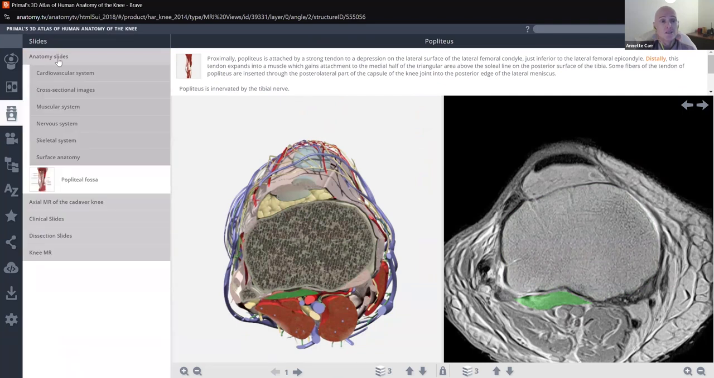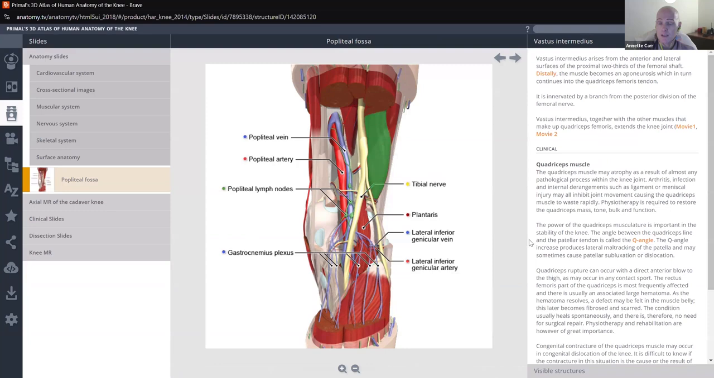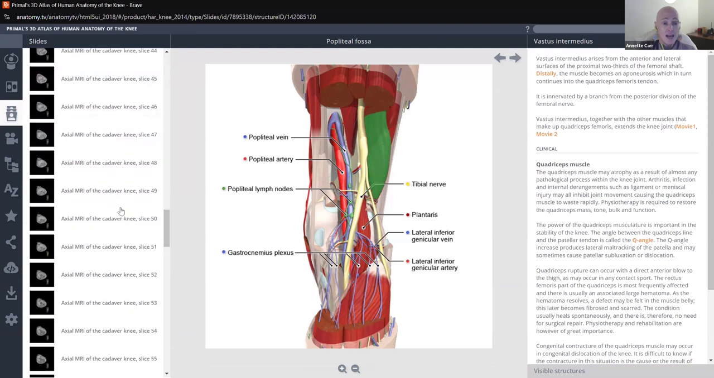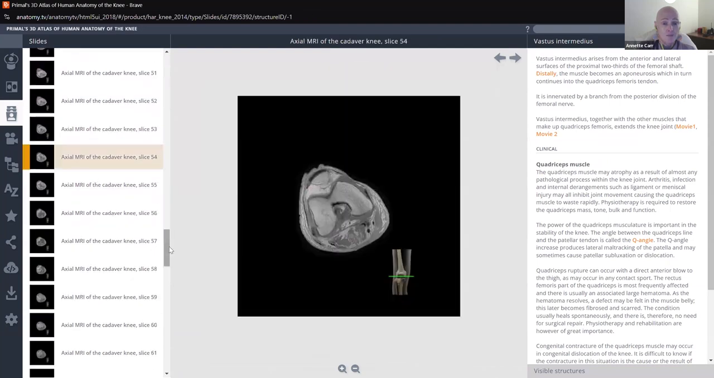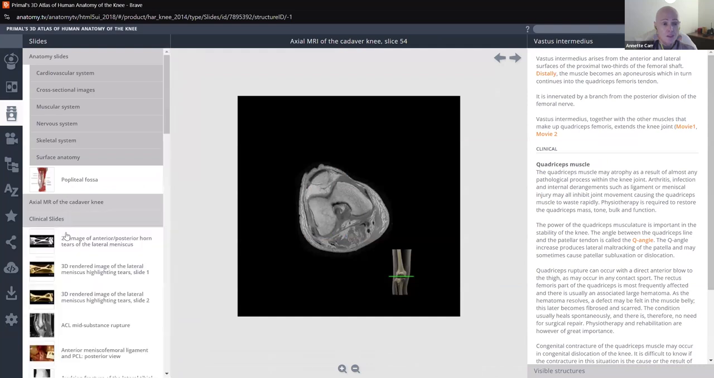Okay, anatomy slides, people find this very useful. So for instance, we're going to look at the slide for the knee joint. So it's just a breakdown of various areas. You can click on it again, and on the right-hand side, it's going to go into more detail. We have MRI, cadaver knee slides. We looked at those before, if those are helpful to you. And we also have clinical slides.